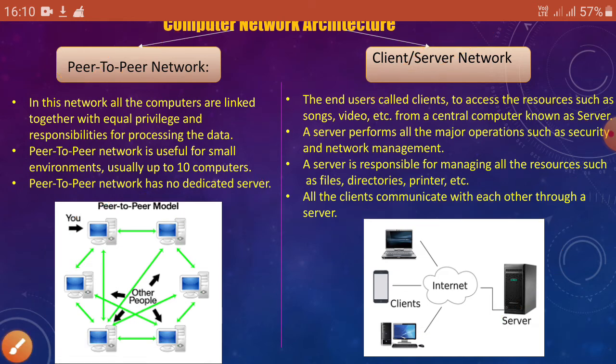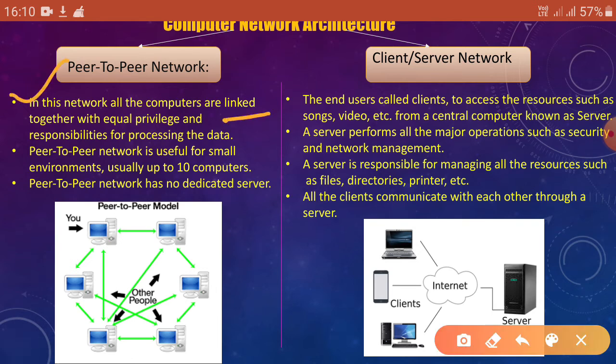Okay, number one is, in this network all the computers are linked together with equal privilege and responsibilities for processing the data. Okay, so in peer-to-peer network, each computer will have equal privilege and responsibility for processing the data. Number 2, peer-to-peer network is useful for small environments, usually up to 10 computers.